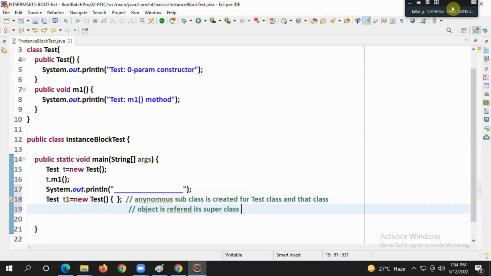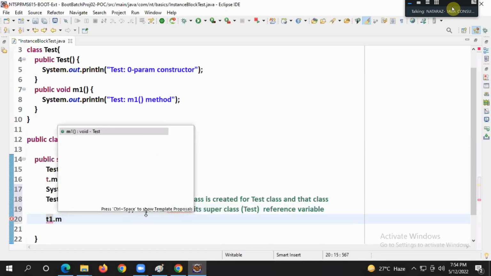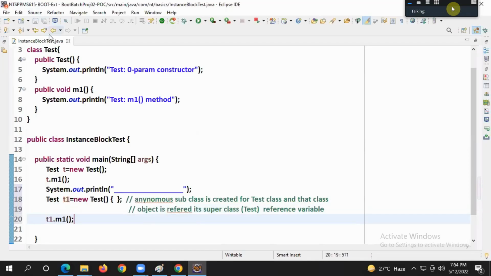Superclass means the Test class reference variable. Super, guys. t1.m1(), guys.